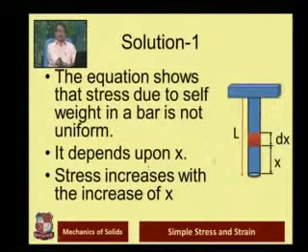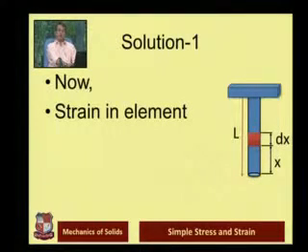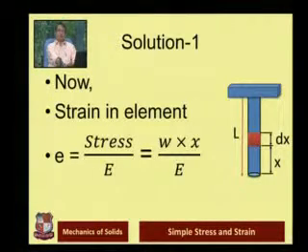So here again I mentioned that stress increases with the increase of distance x. Now what we do is we try to find out strain in the element. We already know the value of stress, we can find out strain. We know that e, that is strain, is equal to stress upon Young's modulus. This equation I have derived from the known formula. Young's modulus, that is E, is the ratio of stress and strain. So here strain e is equal to stress upon E. Stress is W into x divided by E.